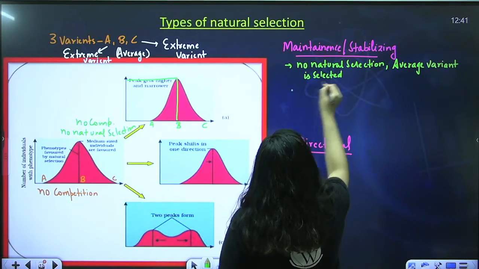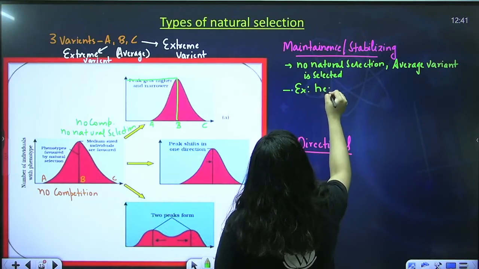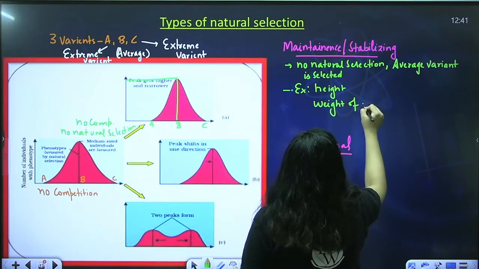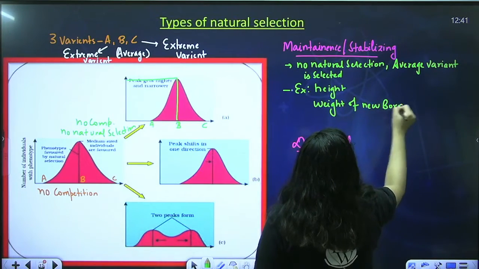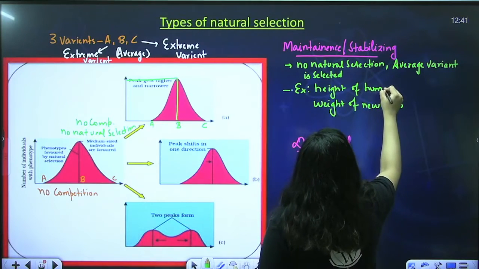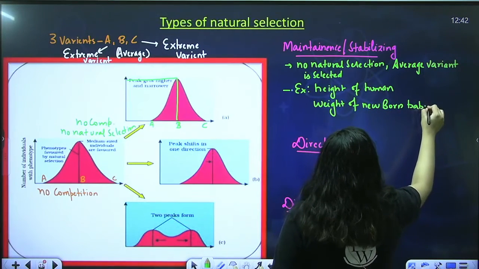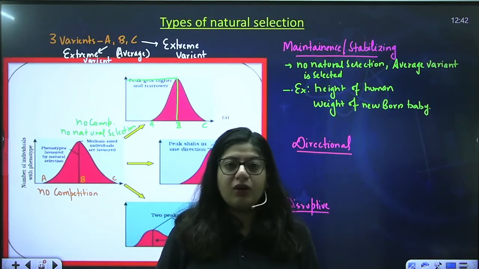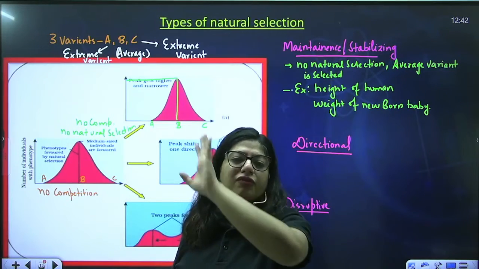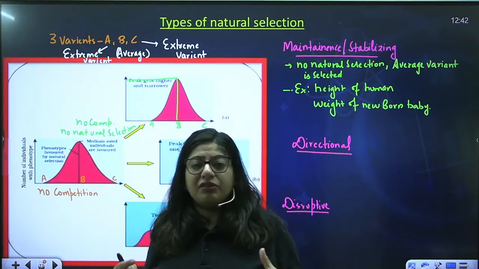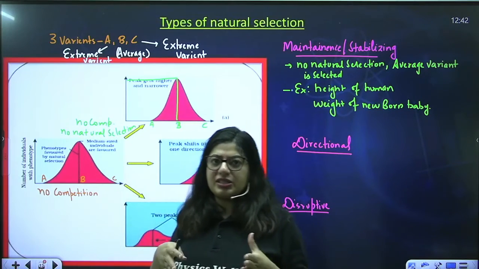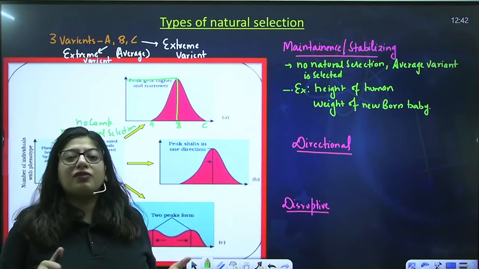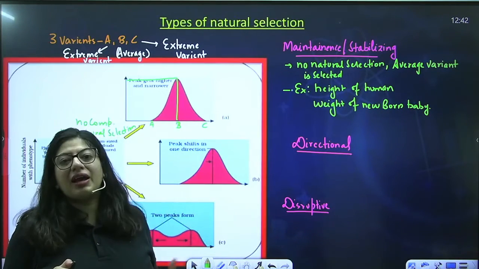Okay, so an example is the height of humans and the weight of a newborn baby. When a baby is born, if the baby is below 2 kg, the baby is not at all healthy, or if the baby is above 3.5 or 4 kg, again the baby is overweight. The baby which ranges around 3 kgs is considered to be the more healthy baby. So that's again the average character selected. So that kind of natural selection is the stabilizing or maintenance.